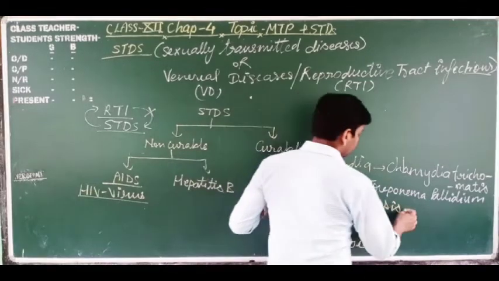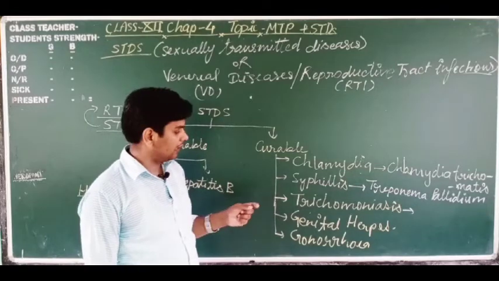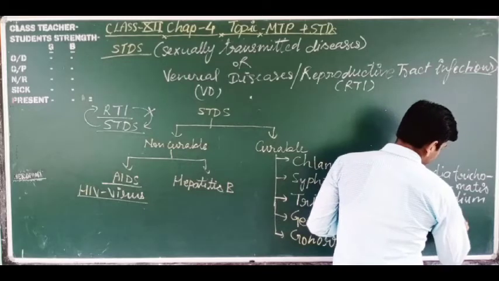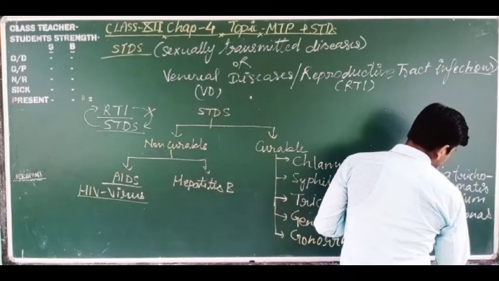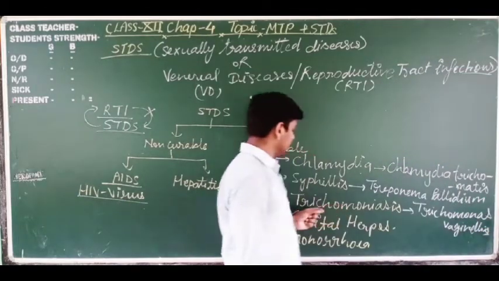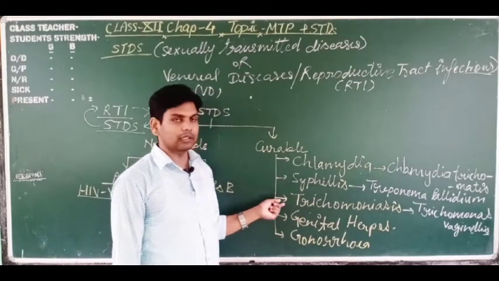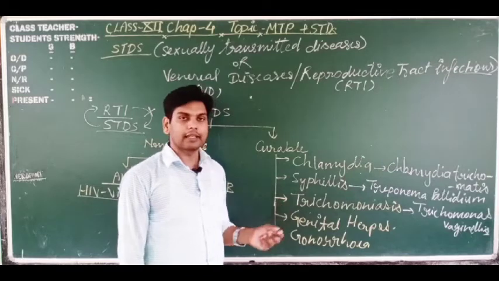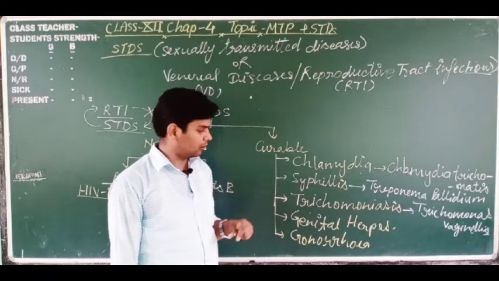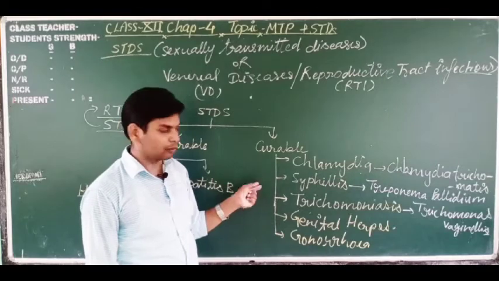Next one is trichomoniasis. This is a disease caused by a protozoa, Trichomonas vaginalis. So Trichomonas vaginalis is the protozoa which causes the disease trichomoniasis. It also causes irritation and fluid discharge from the reproductive tract. So these diseases are common in male and female also. Got it? It mainly occurs in females, but sometimes these diseases are also found in human males.